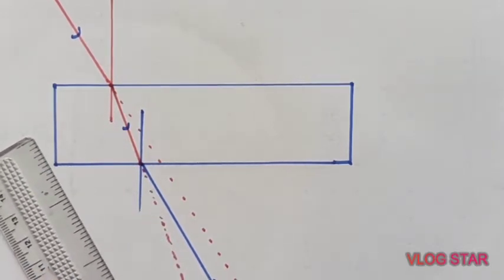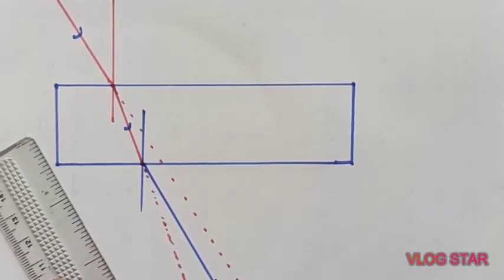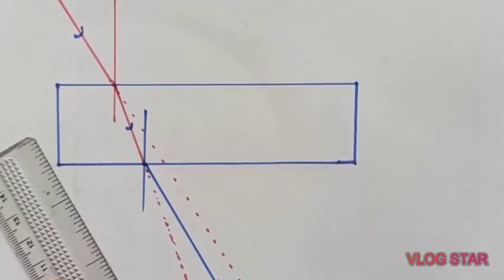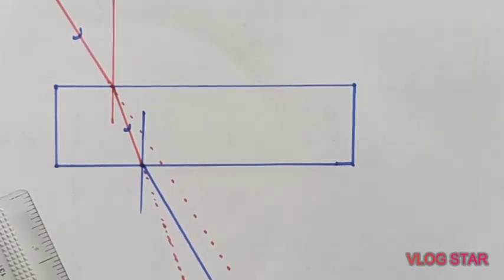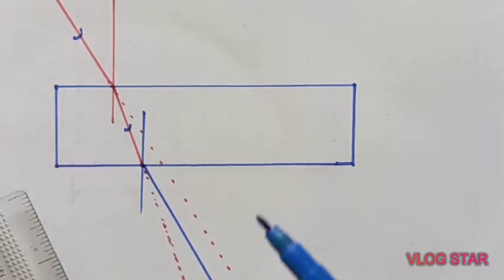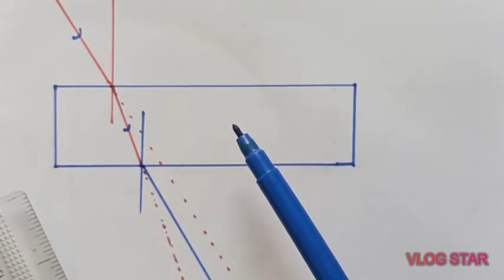So this distance between the incident and emergent ray is called lateral shift. Lateral shift means light shifted from here to here, it is laterally shifted, so this is called lateral shift. Now this lateral shift depends on what? Less or more? That depends on the thickness of the glass slab. Secondly, the medium, the density of the glass slab.